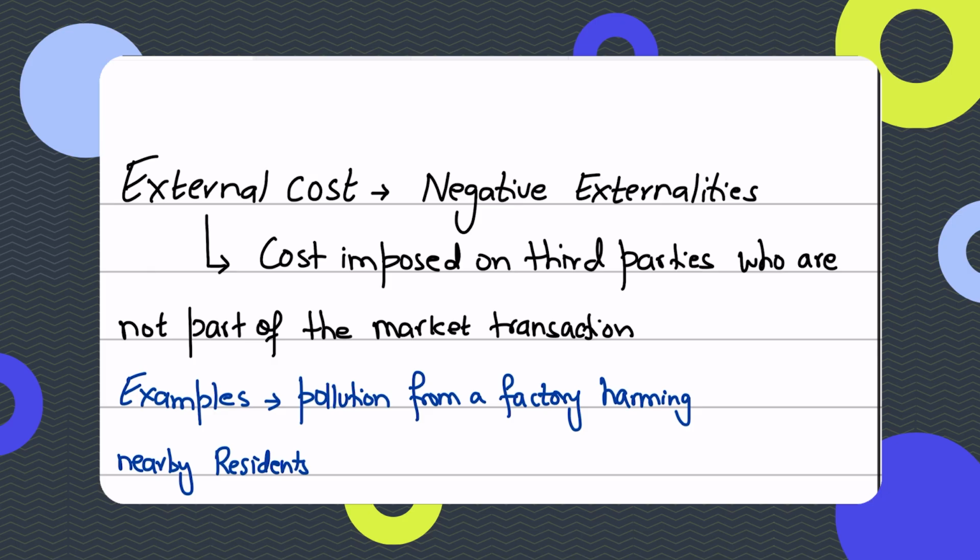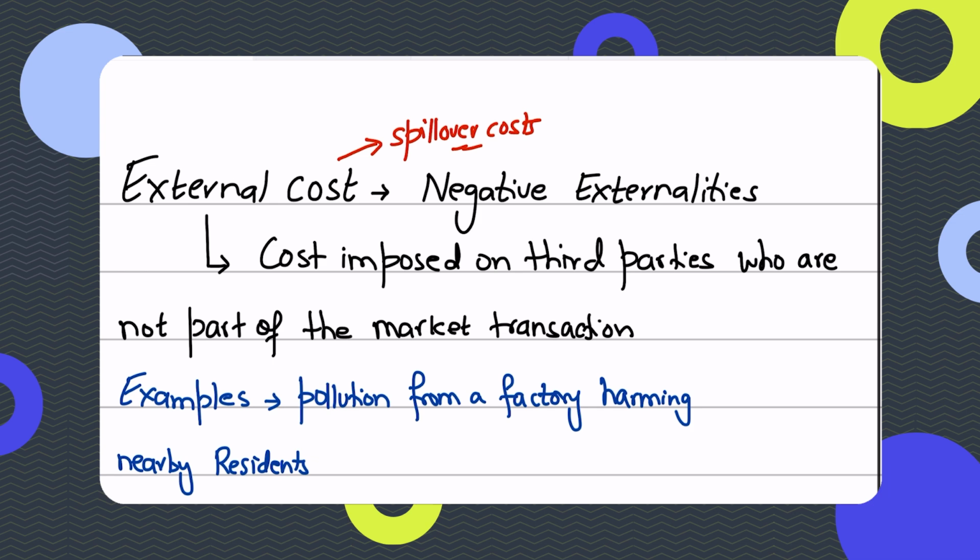So external costs, on the other hand, are negative externalities, or costs that are imposed on third parties who are not part of the market transaction. They're also known as spillover costs. The reason why they're called spillover costs is because I incur a cost, but that cost is not only limited to me, it spills over, and it could spill over in any other form to another person.